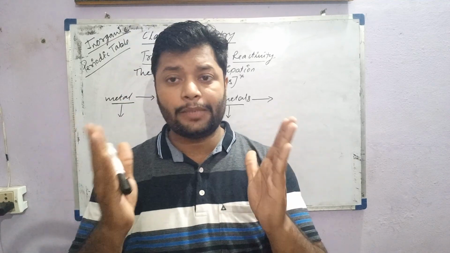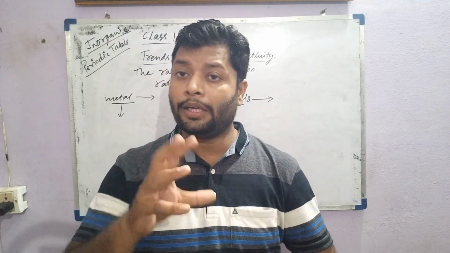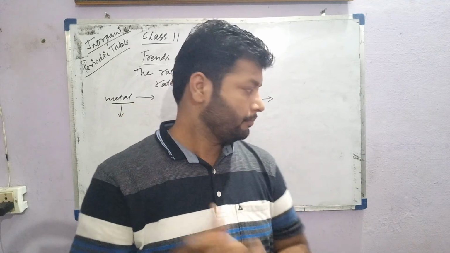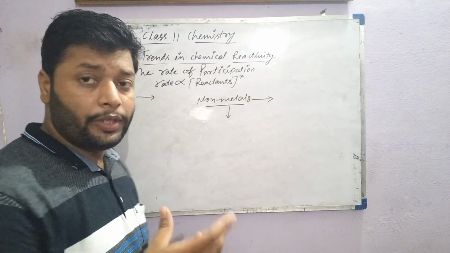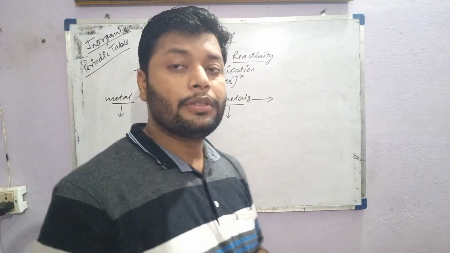These are some concepts for reactivity that you have to learn and note down in your copy. Now students, let's talk about the oxides and hydrides nature of the same compounds.